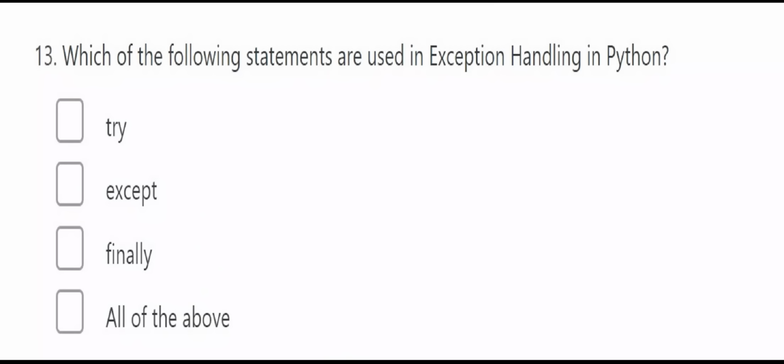Here, which of the following statements are used in exception handling? In Python exception handling, we use try, except, finally. These three statements are used in Python exception handling. So, all of the above: try, except, and finally.